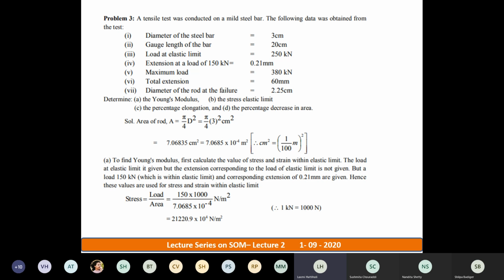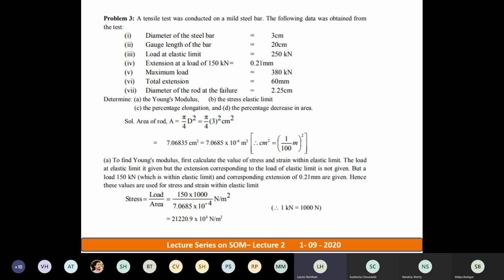Even by taking 250, you get stress as 250 divided by area. Not an issue at all. But my problem is while calculating the strain. Young's modulus capital E is equal to stress divided by strain. Now you have calculated stress, so the respective strain also you should calculate. Then only you will get capital E.